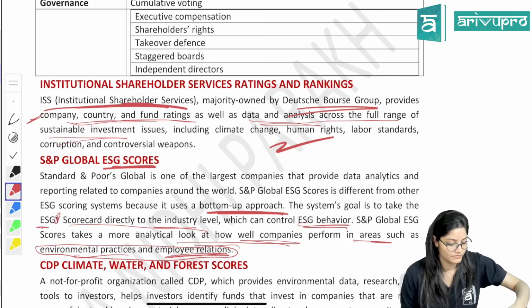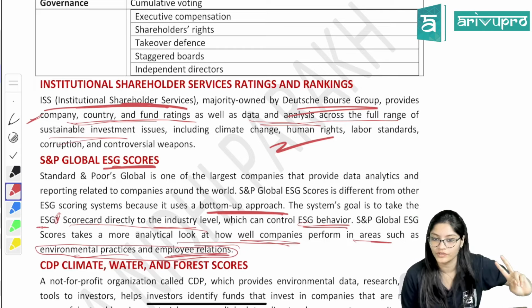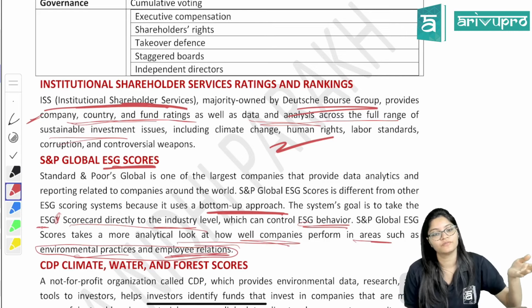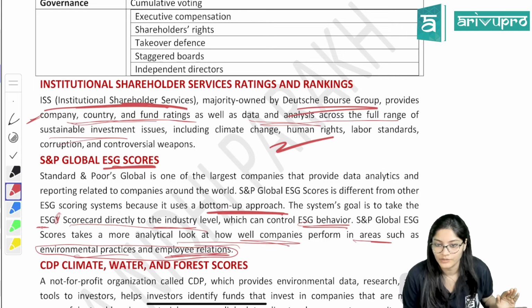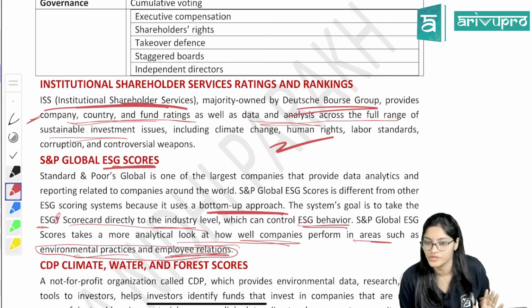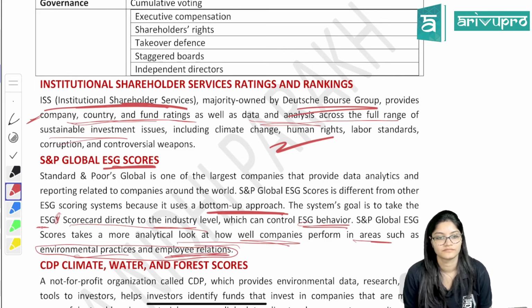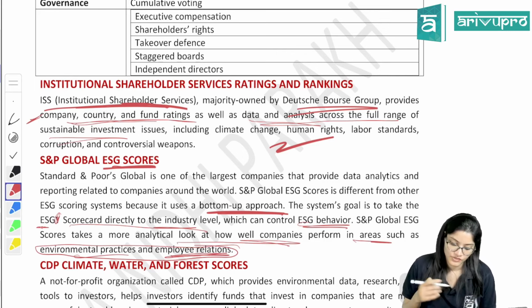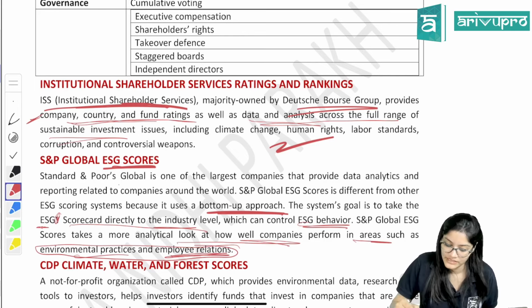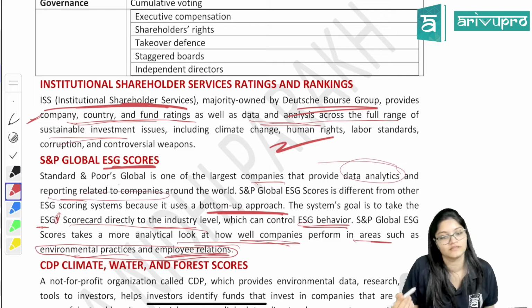It is following which approach? Bottom up approach it is following. Generally, otherwise every platform follows the top down approach. It is following the bottom up approach. So these two specific points you have to remember. Done? So Standard & Poor's Global is one of the largest companies that provide data analytics and reporting related to companies across the world.